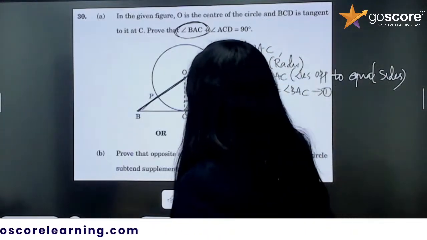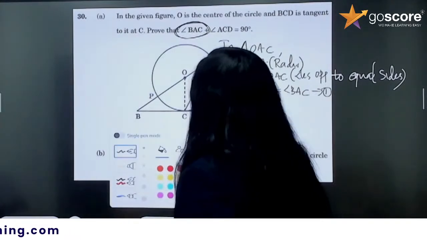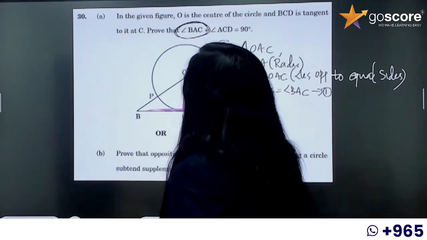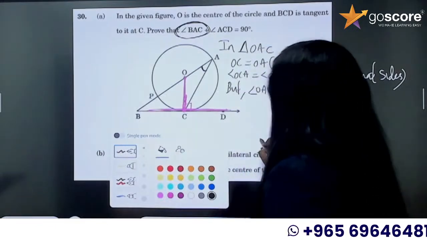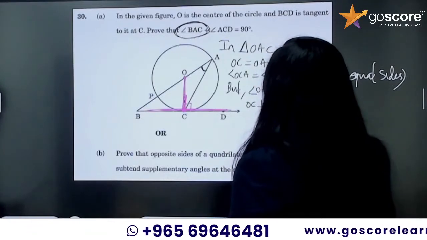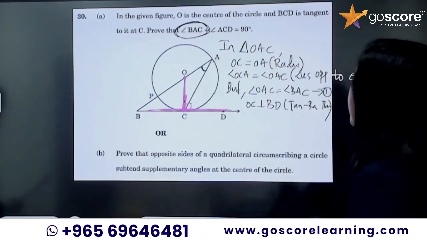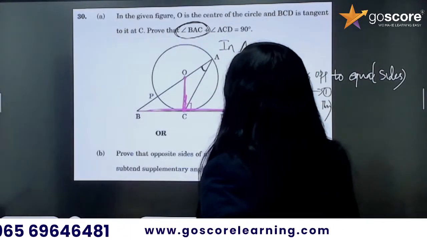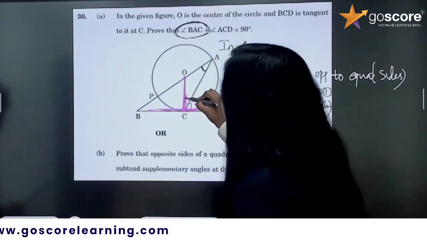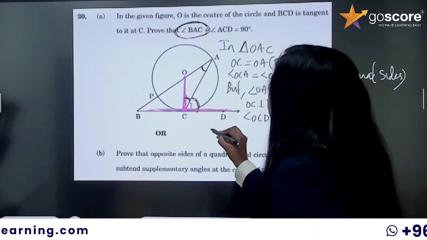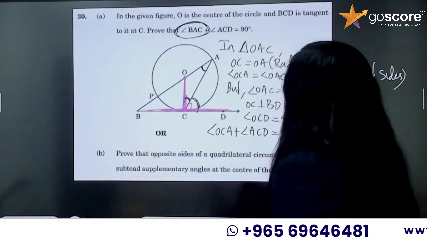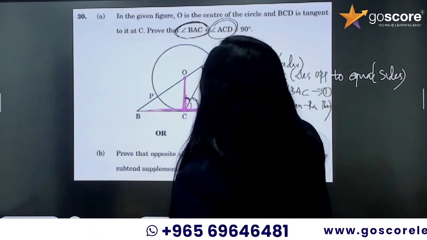Now let us consider here. OC is the radius and BD is the tangent. Tangent is always perpendicular to the radius through the point of contact. So we can write OC perpendicular to BD, tangent radius theorem. So this angle OCD is equal to 90 degrees. But you can see that this OCD is the sum of two different angles: angle OCA plus angle ACD is equal to 90 degrees. We need ACD, which we already have.